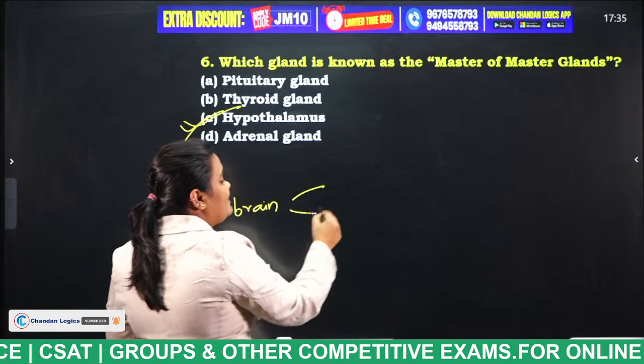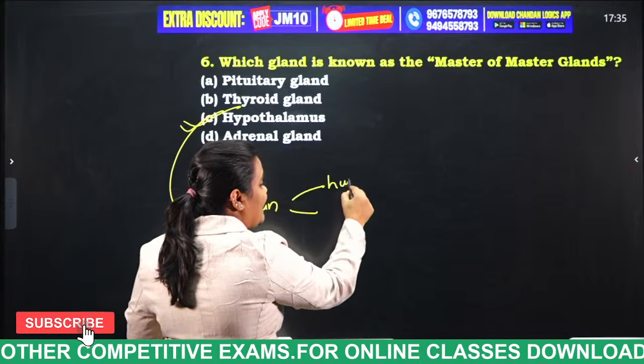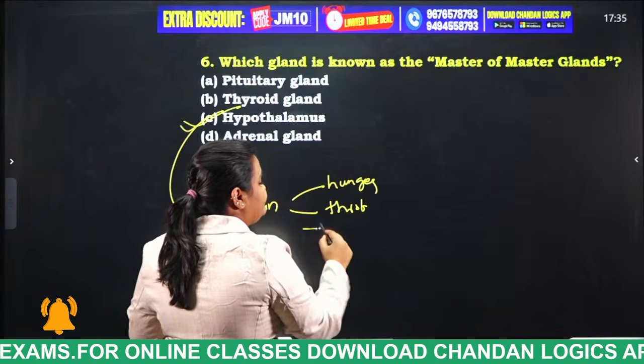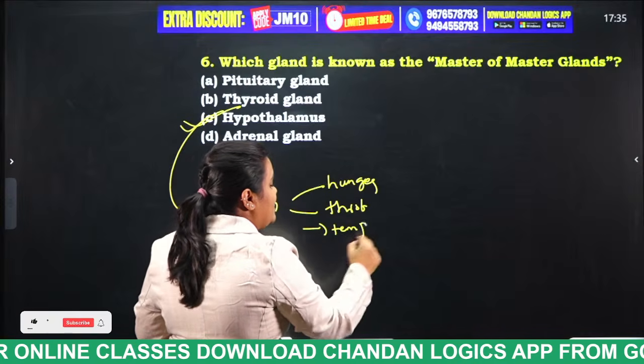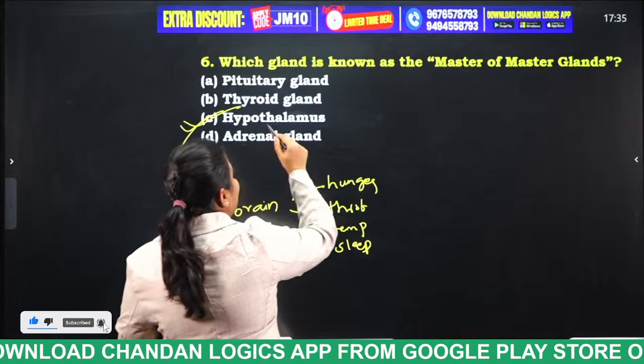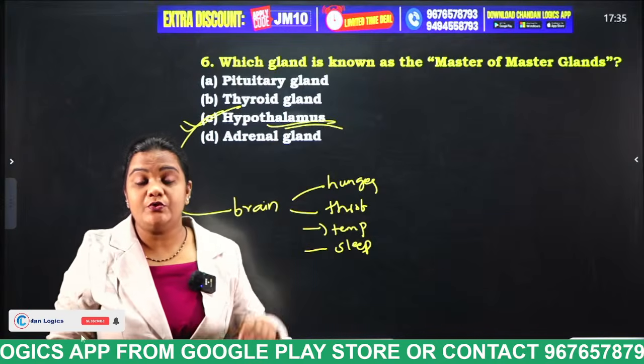This hypothalamus will regulate hunger, thirst, temperature, and sleep. So these are the things regulated by the hypothalamus. For this purpose, it is known as the master of master glands.